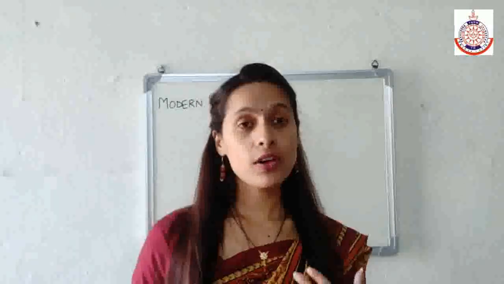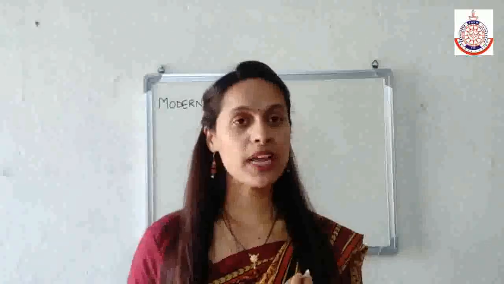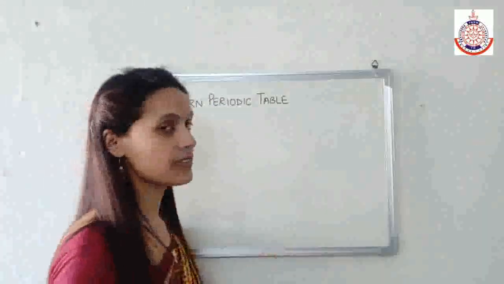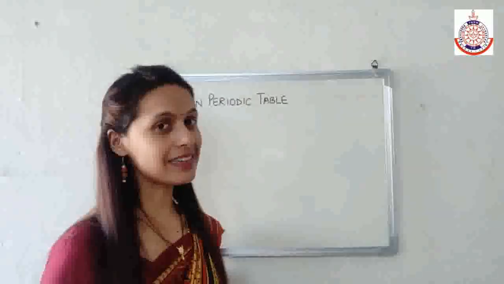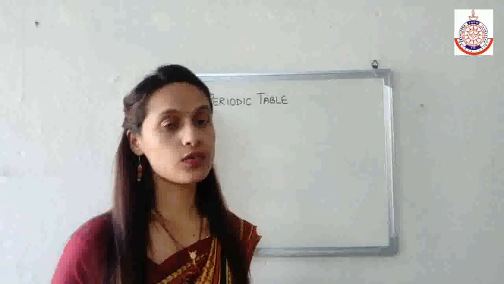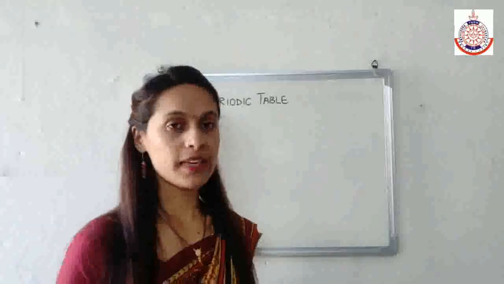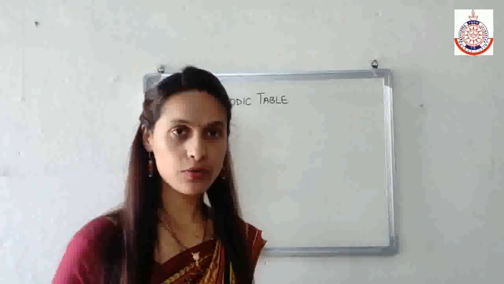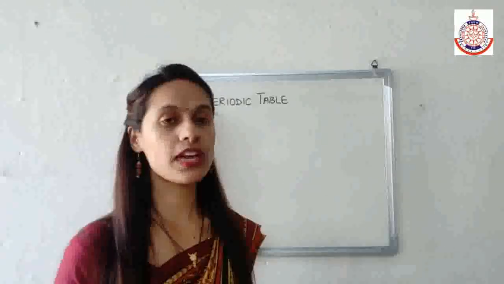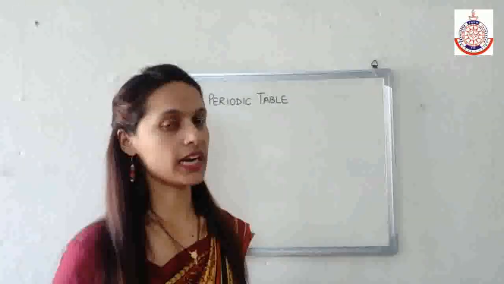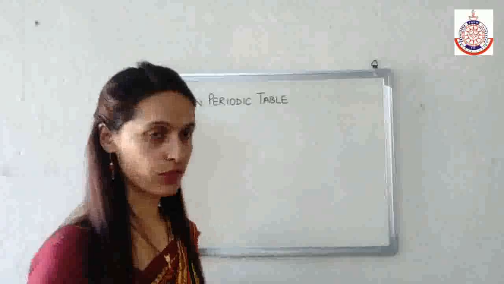Now if I talk about what is the basis behind this division? The basis behind this division is the entry of the outermost electron in that particular orbital. Means on the basis of the name of the orbital in which the outermost electron will enter, the groups are divided into 4 categories: S, P, D and F.